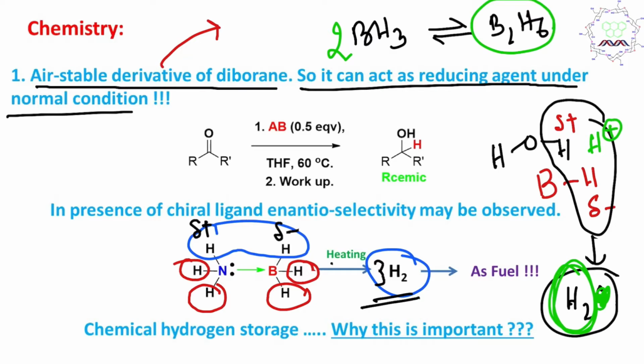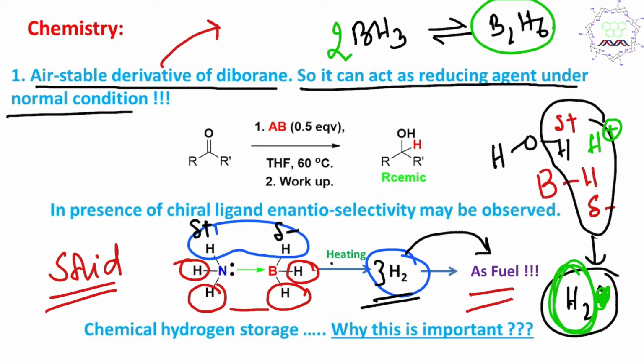And what will be the fate of this reagent? It could be under controlled conditions. You may consider that it's a boron nitride polymer type material, and these hydrides you can utilize as fuel. Now see, since this ammonia borane adduct is actually a solid material and you are heating a solid, getting hydrogen, and you can utilize it as a fuel, you can consider this a chemical hydrogen storage, and it is significantly stable, and that's why it's very important.